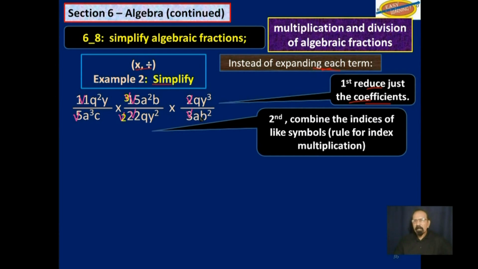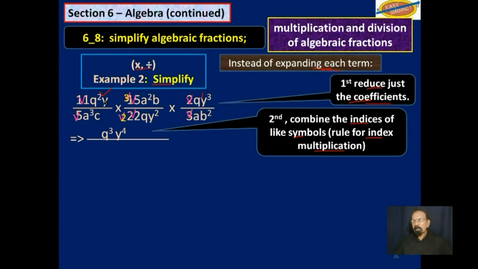Now we will combine the indices of like symbols, the rule for index multiplication. All the numerators and all the denominators separated. So up here, you have a q squared and a q to the first power. That will give you q cubed.